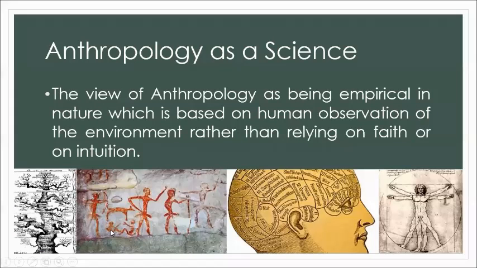Now, how about anthropology as a science? As a science, the view of anthropology is that it is empirical in nature, which is based on human observation of the environment rather than relying on faith or intuition. Since it is science, the method would be human observation. They would simply observe how the people live in that particular area, in that location. Then they try to study it and come up with a hypothesis, maybe an assumption, that they would conclude out of the observation that they did.